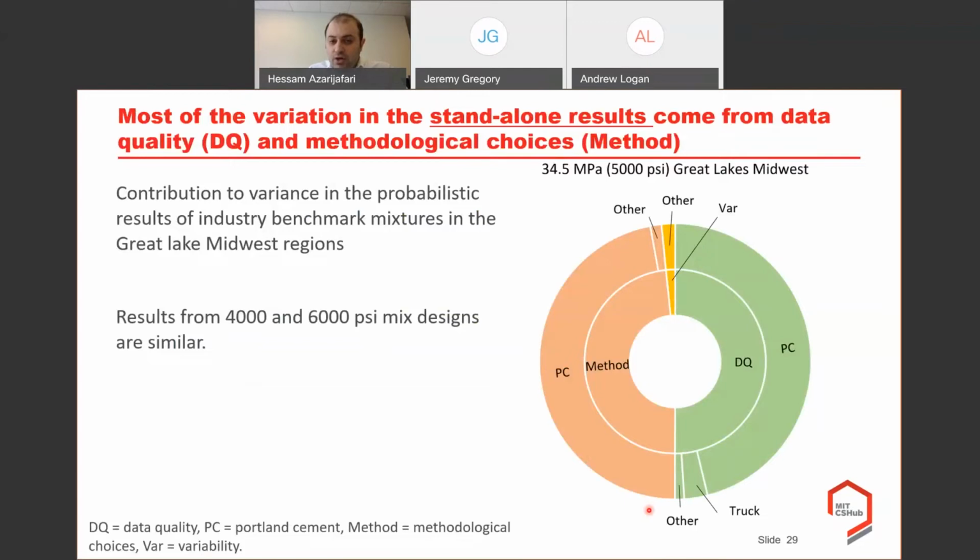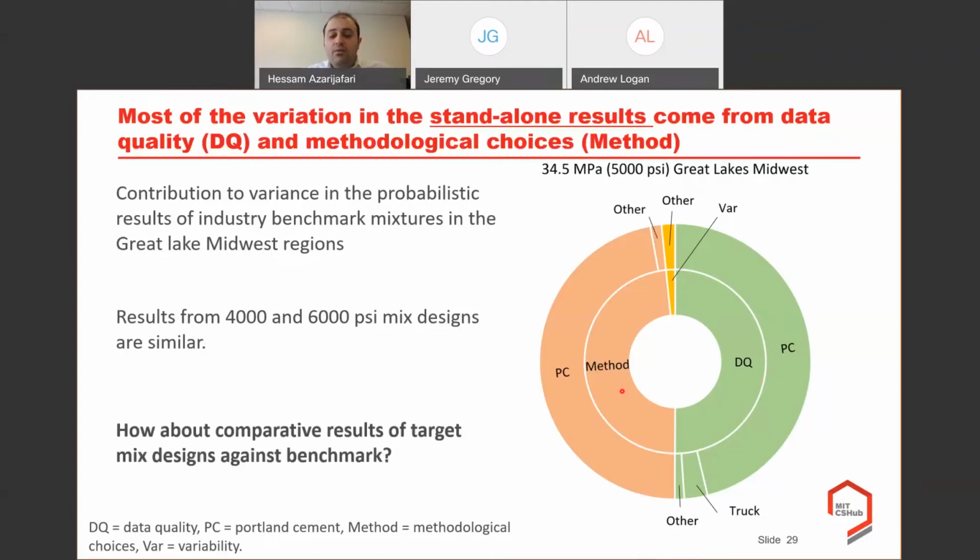Obviously, from this chart, we can see that the majority of uncertainty comes from the methodological choices, the orange part of this donut chart, and the data quality scores, both related to Portland cement. So it's very important, if you want to have an absolute value of the GHG emissions for a given mixed design, that we definitely consider these 2 different sources in a standalone analysis. Let's say we want to know the kilogram CO2 equivalent for 1 mixed design.